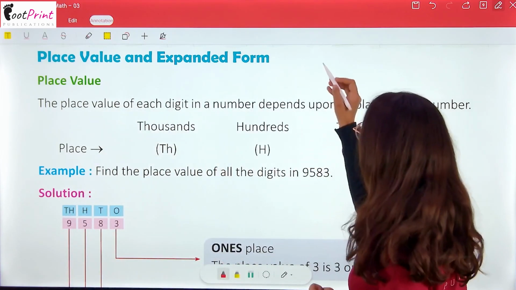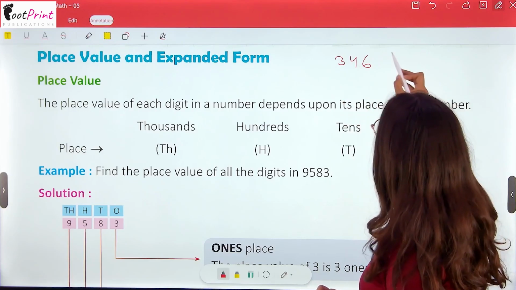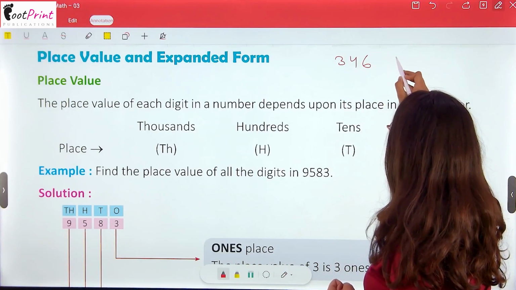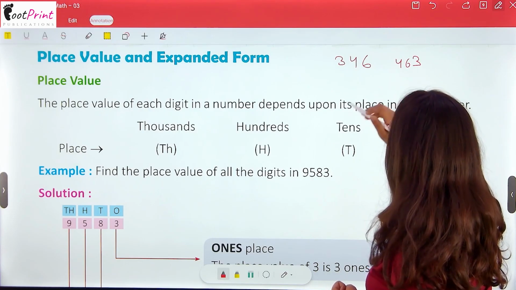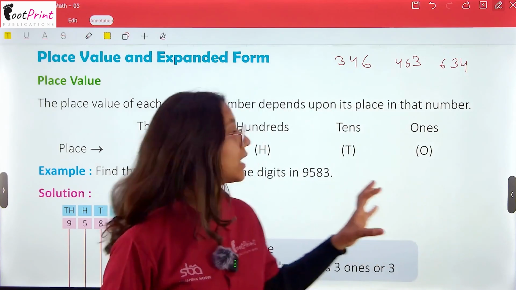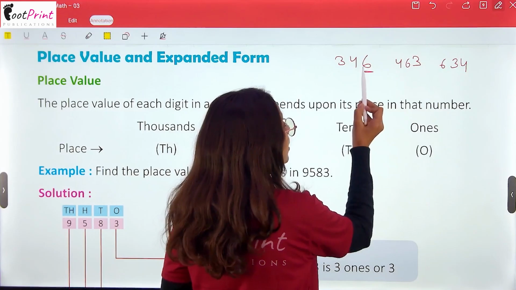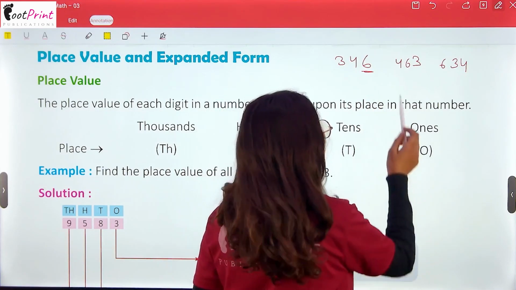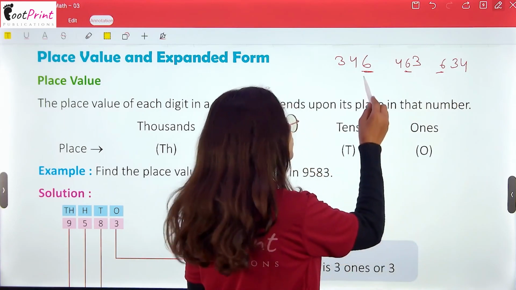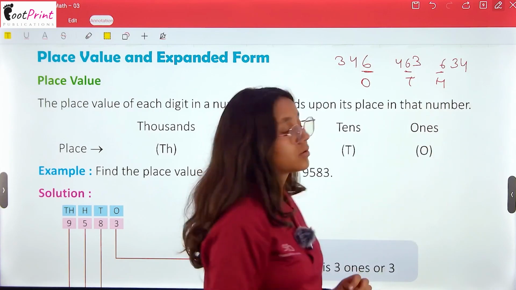Similarly, when I am writing a 3-digit number, 346, and now I am mismatching it and writing 463, or I am writing 634. So here 3 times I have written a particular number, but each time the value of 6 is different. See, here 6 is at the ending position, so it is in the ones position, now it is in the tens position, now it is in the 100 position.